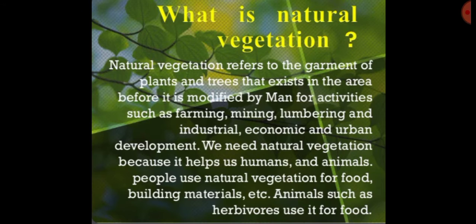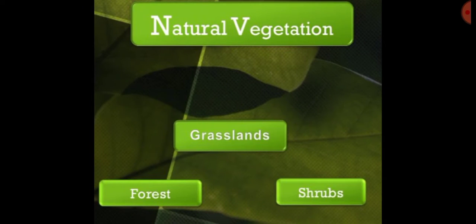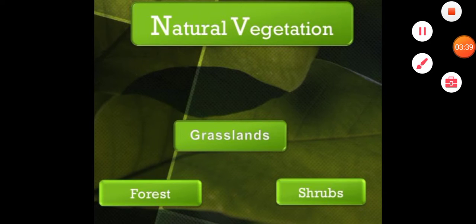Natural vegetation includes all the types of plants, trees and grasses of a particular area, and these will be called the natural vegetation of that area. We can divide natural vegetation into three parts. These are grasslands, forest, and shrubs. So in a particular area you will find three types of natural vegetation: grasslands, forest, and shrubs. Now let's discuss these in detail.